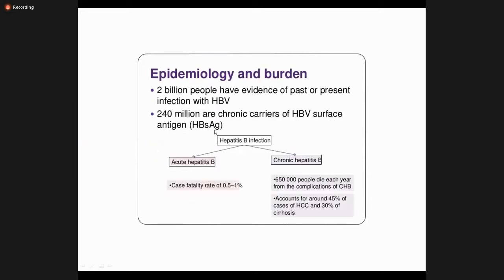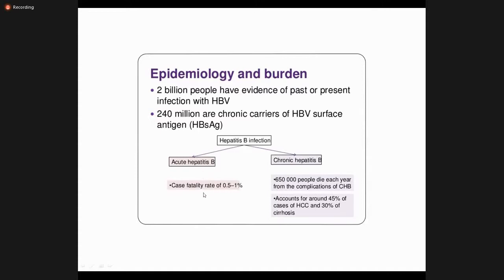Okay. Now the epidemiology and the burden, we have already discussed. 2 billion people have past or present infection, and 240 million are carriers. Carriers are those patients who have the antigen, meaning the virus, in their body, but they are asymptomatic. Their virus load is very low. They are basically silent and not causing inflammation at the time, but they can reactivate at any time in the future. So hepatitis B, acute and chronic.